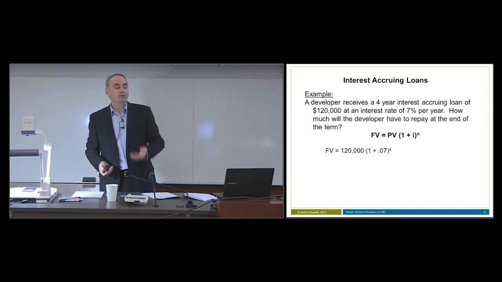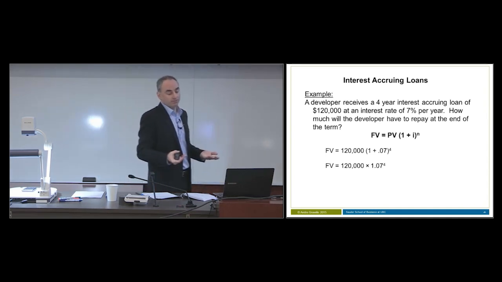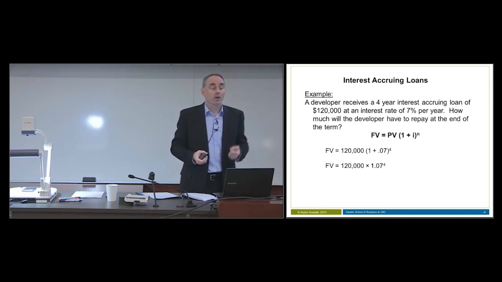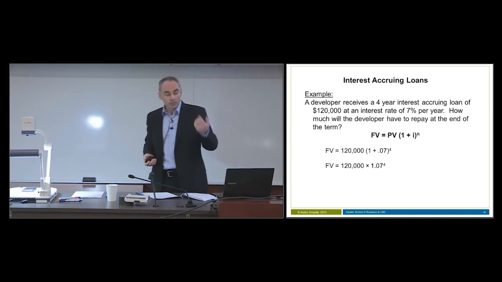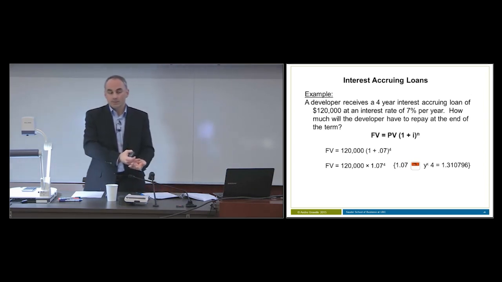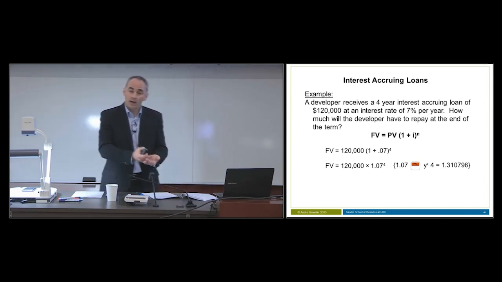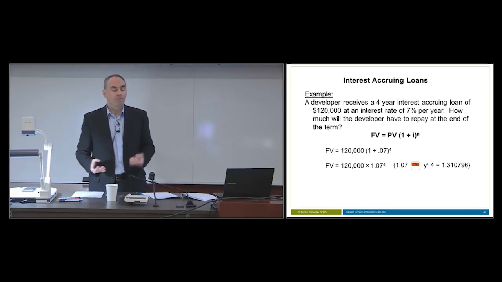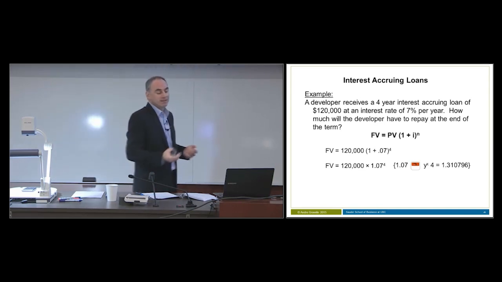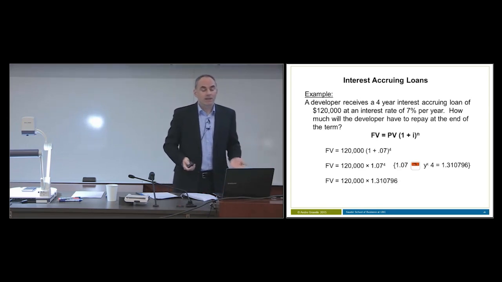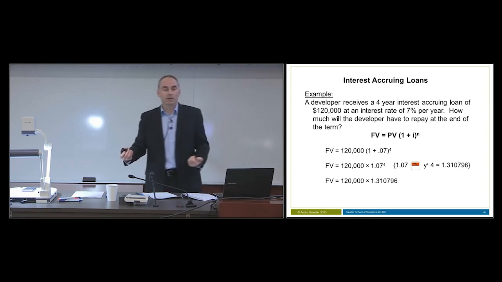So 1 plus 0.07 is 1.07. It's still raised to the power of 4, so the exponent is still there. We'll then deal with the exponent. Using the y to the x key, it's 1.07, shift y to the x, 4, because there are 4 periods, hit the equal sign, we get 1.310796.